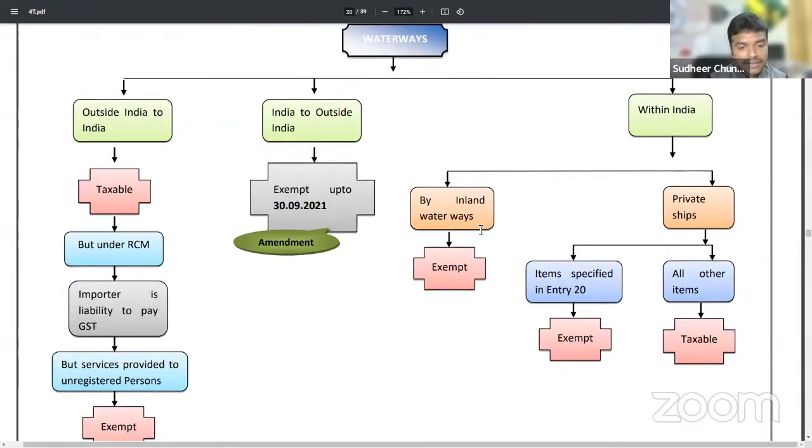Next, waterways. What is the last one for our discussion here, sir? Waterways. Goods transportation through waterways. How will it be taxable? So let us have a discussion here.